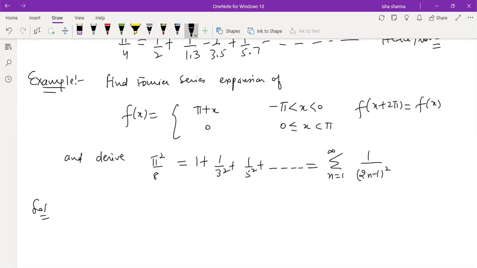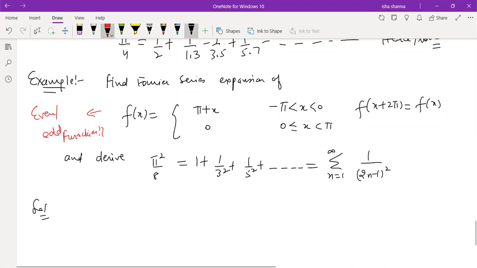So the first task is you have to find Fourier series expansion of this function. So I'm skipping that step. I'll be directly writing the Fourier series, because now you know how to compute Fourier series. You know the formulas of a naught, an and bn. Specifically, if you want to check whether this function is an odd function or even function, you can do that. Yes. Can anybody tell whether this given function is an even function or an odd function? How you are going to check?